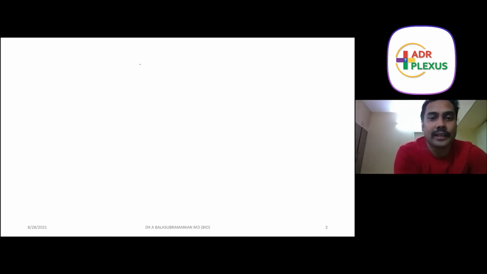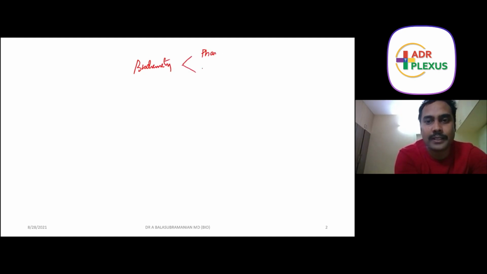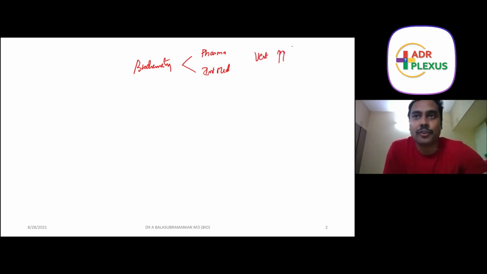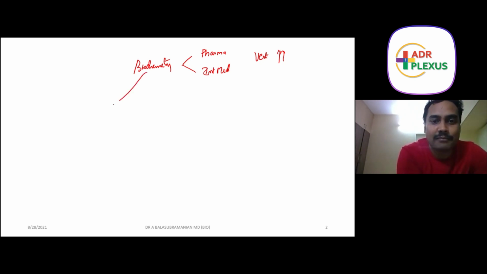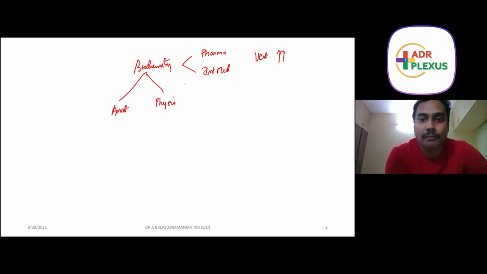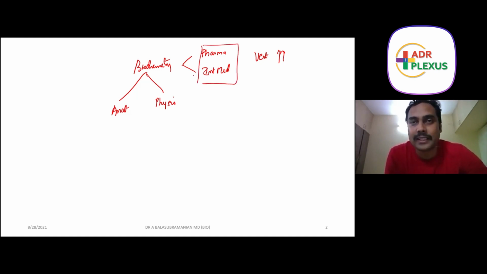So let us first have a basic intro about biochemistry and its approach, and MCQs and their approach. Mostly biochemistry is integrated to pharmacology as well as internal medicine. These are our vertically integrated subjects. Vertically integrated means it's going to be upside of your curriculum, on top of your years. And then there is horizontal integration of biochemistry into anatomy and physiology, our fellow preclinical subjects. So mostly our concepts will be aligned towards the concepts in pharmacology as well as medicine.